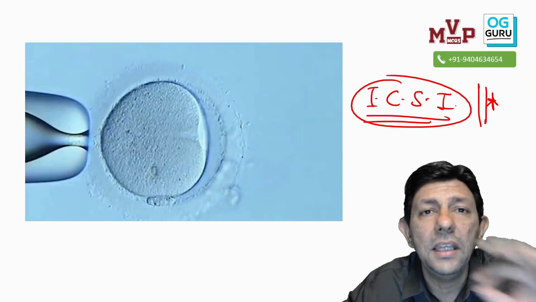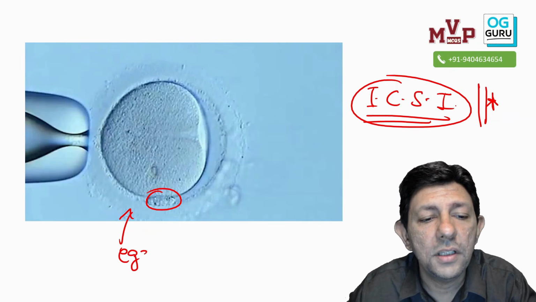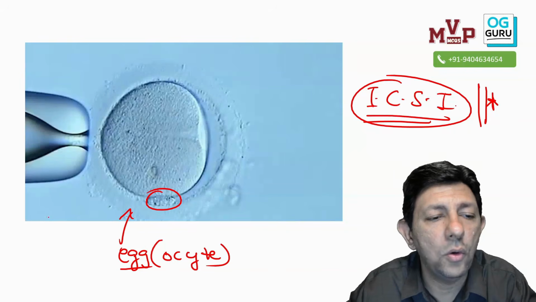Okay, so basically very simple video. Sir, egg, this is the polar body, so this is the egg or the oocyte, and inside it this is called a holding tool. Okay, this is just a holding tool, forget about that.